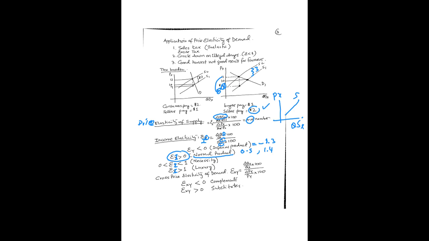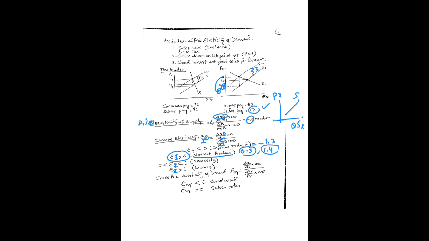In the second case, if your income increases by 1%, then your demand will increase by 1.4%. Notice that one positive number is less than 1 and the other is greater than 1. So I know if the number is positive, the product is a normal good or normal product.